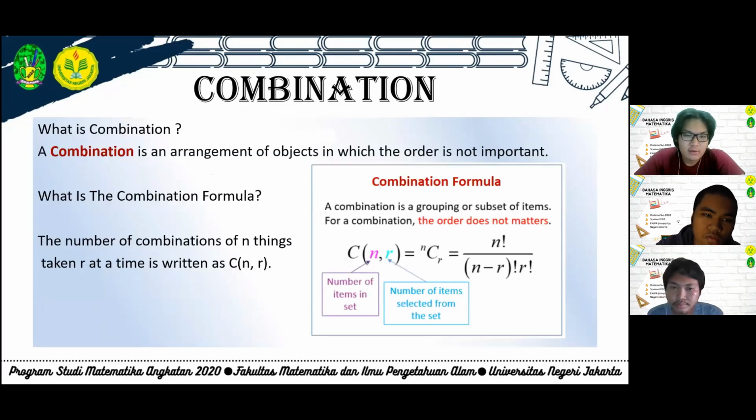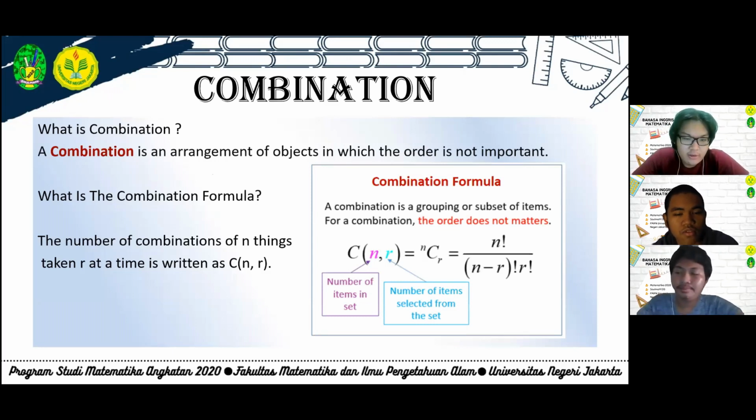So next is combination. What is combination? Combination is an arrangement of objects in which the order is not important. What is the combination formula? The number of combinations of n things taken r at a time is written as C open bracket n, comma r close bracket. As you can see from the picture, the formula is C n choose r, where n is the number of items in the set and r is the number of items selected from the set, equals nCr equals n factorial divided by n minus r factorial times r factorial.